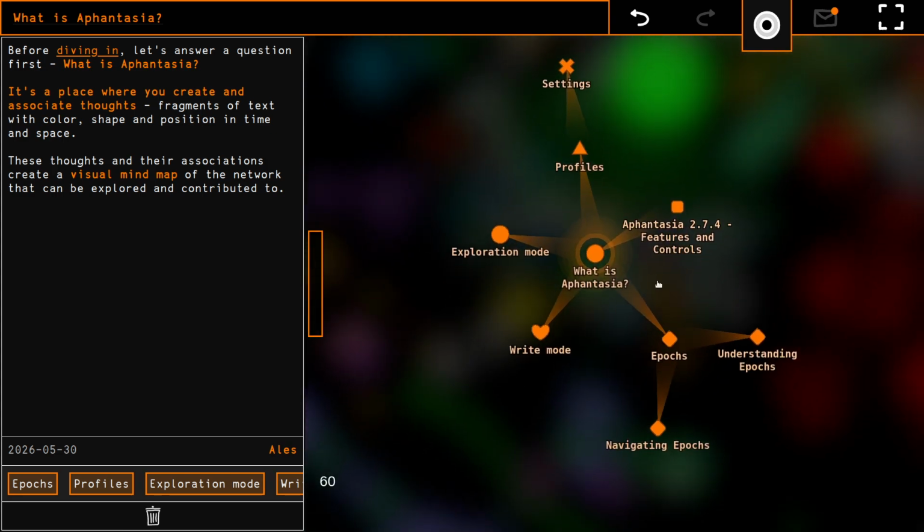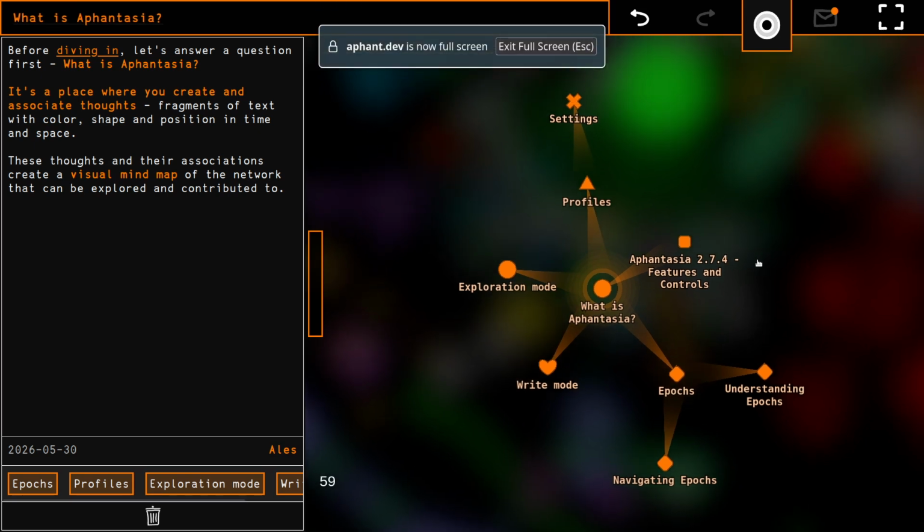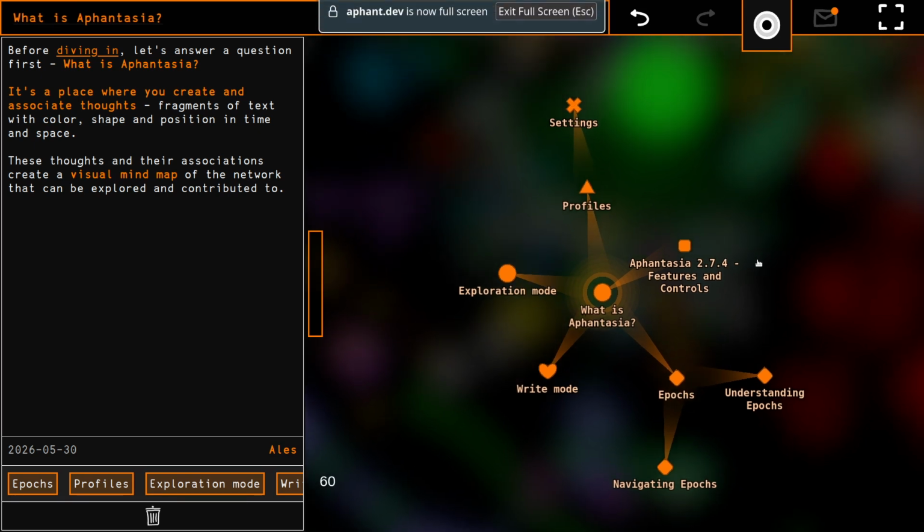And it's going to be developed in the coming months into a version that's going to be published. Right now it's available at aphant.dev as a development preview, so it's not yet fully finished. It's a little buggy and a little slow, but it gets the job done. And I would like to show you some features that I've been working on.